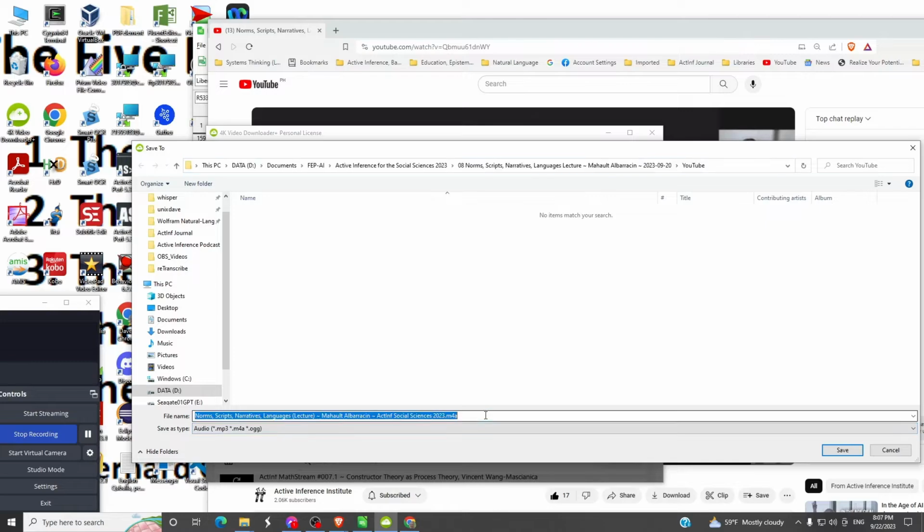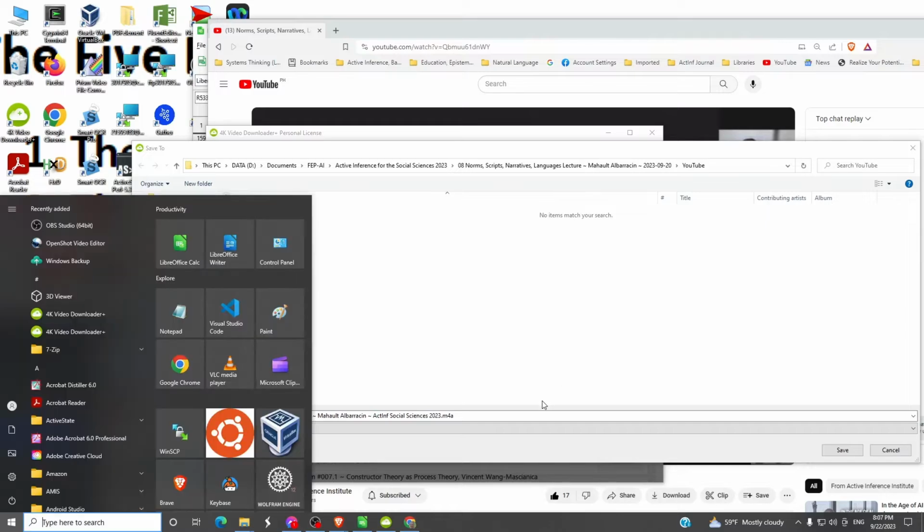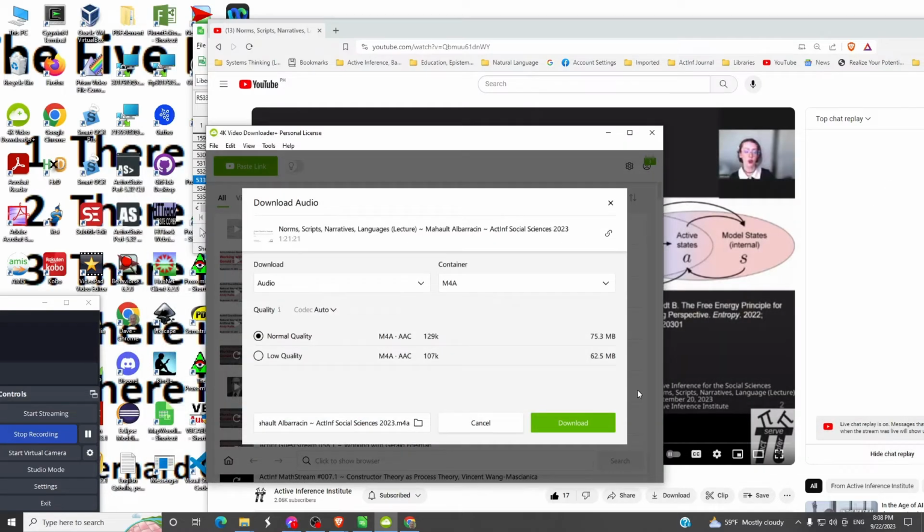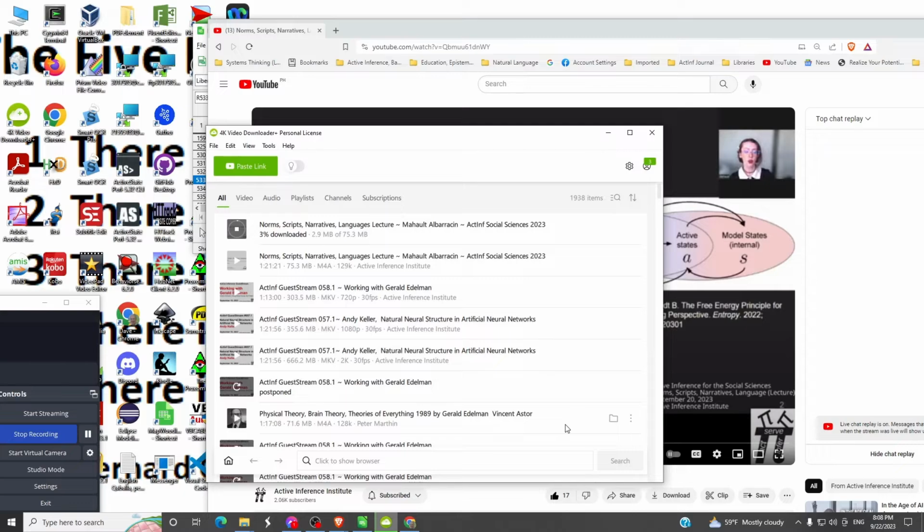Here we have the file name, and there's a little problem the way this has been set up in YouTube. If you put parentheses in, that creates some extra work. So we'll get rid of the parentheses, and we'll copy this file name. This will be the local file name on my local operating system. We'll start up the download, which takes a little while.